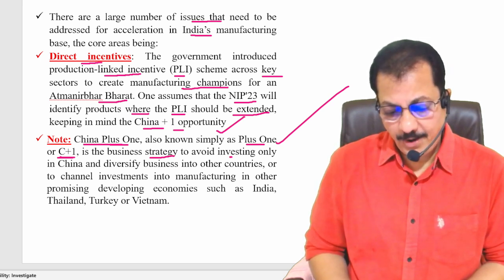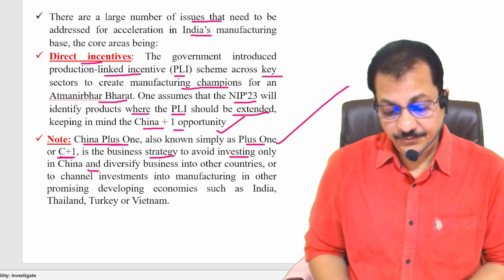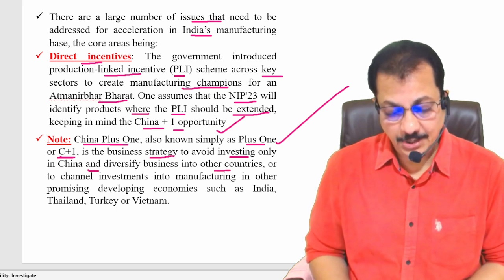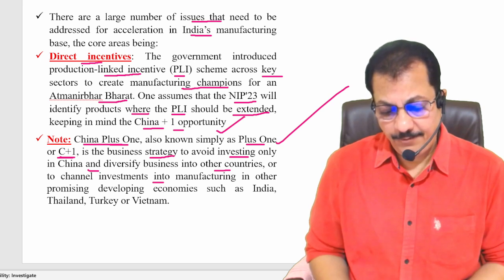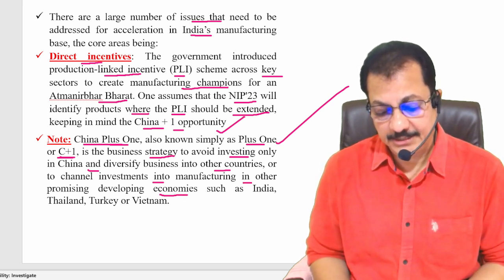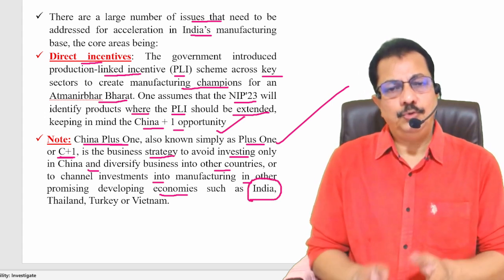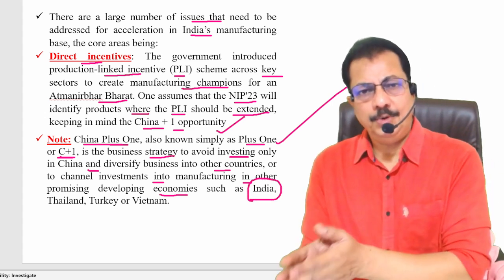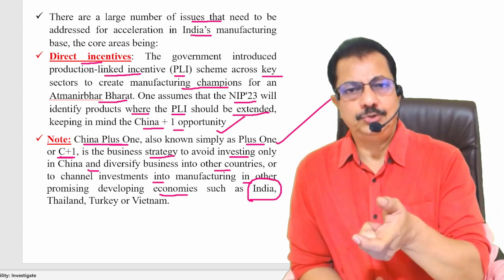To avoid investing only in China and diversify business into other countries, or channel investments into manufacturing in other promising developing economies such as India. Why only China? You can also come to India and invest in India. So create the strategies.